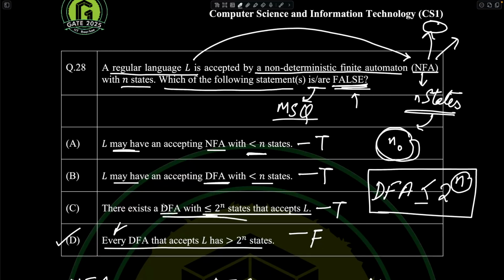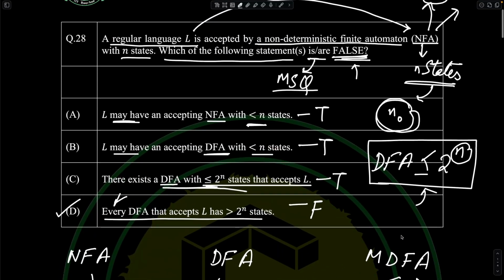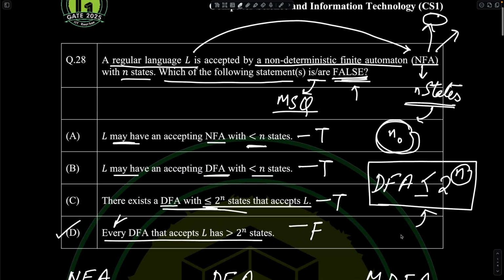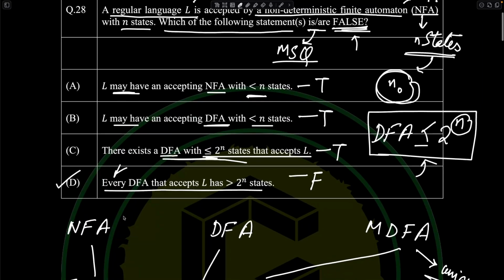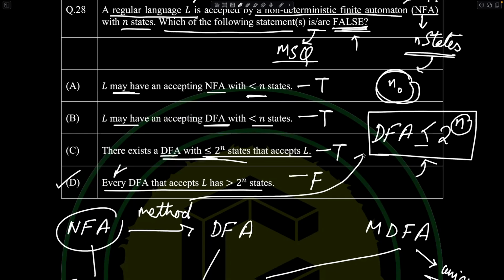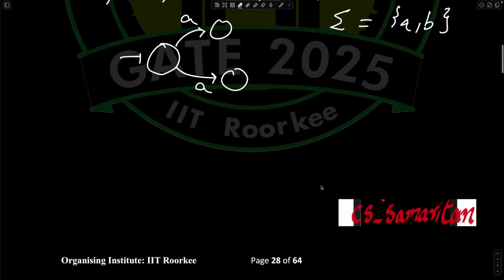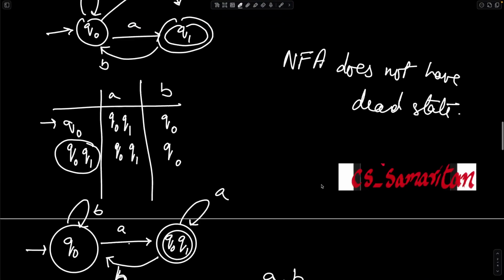Now, as I promised you, the proof for this property that I talked about, I will just give you that. Basically, this proof comes from the method that we use to convert an NFA to a DFA, right? This method is basically giving you this property. I will show you that. For that, I will do a conversion.